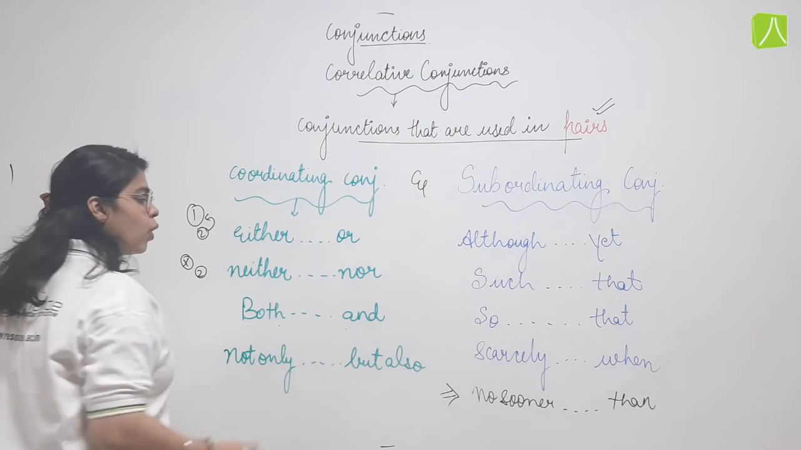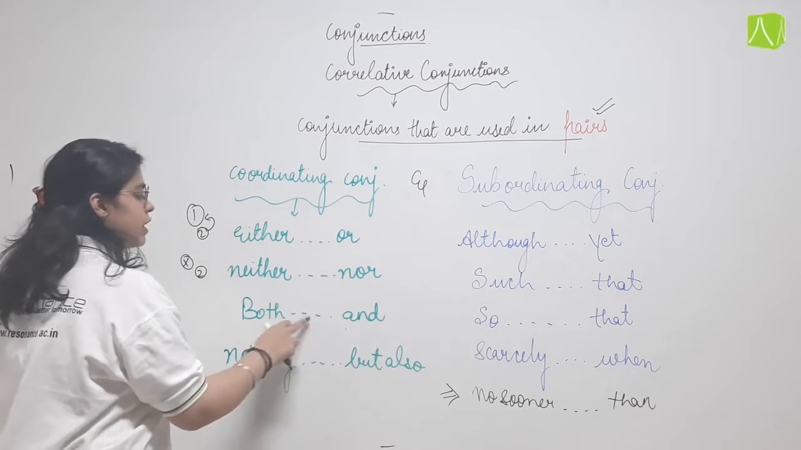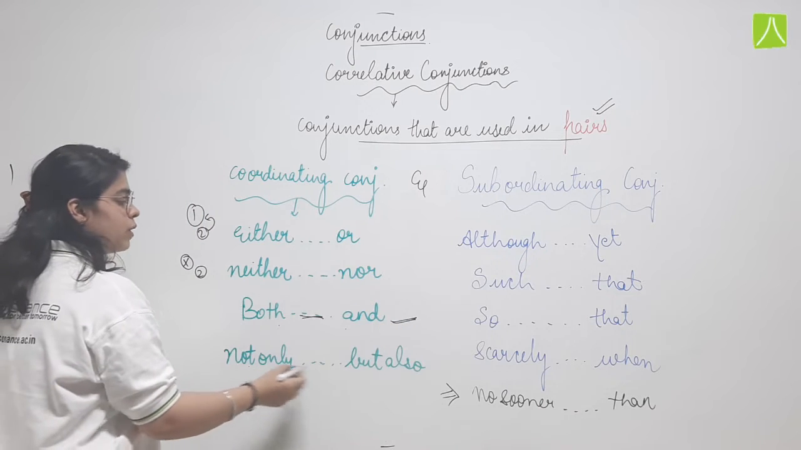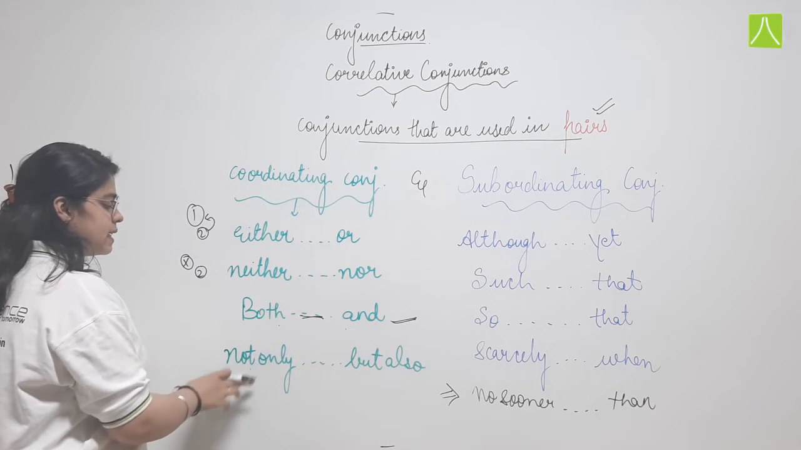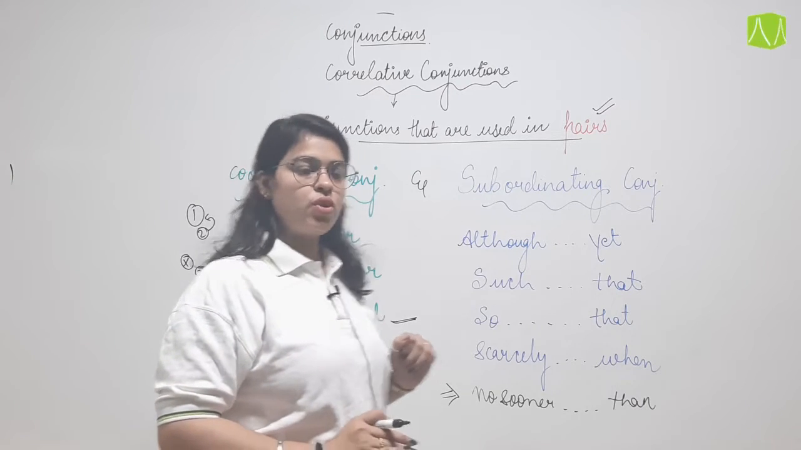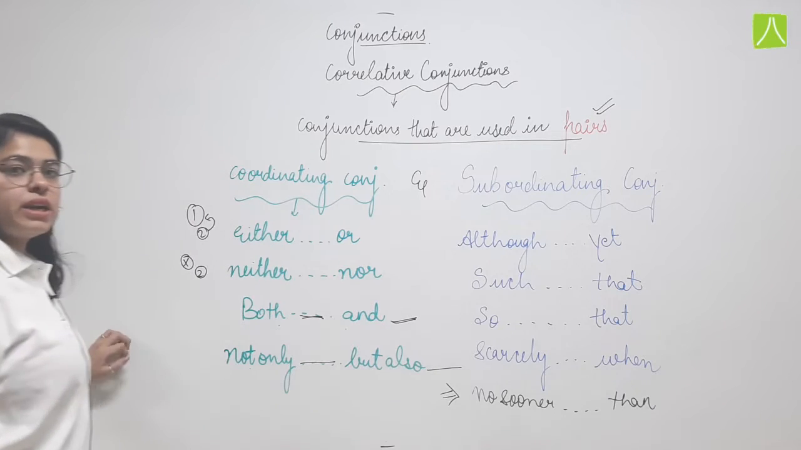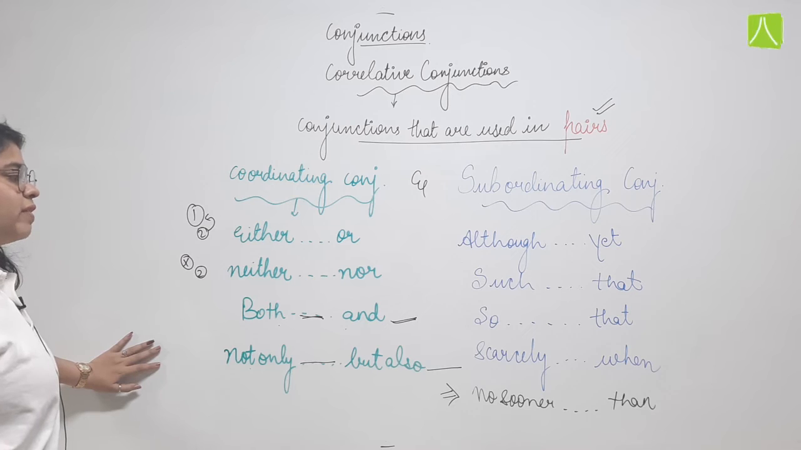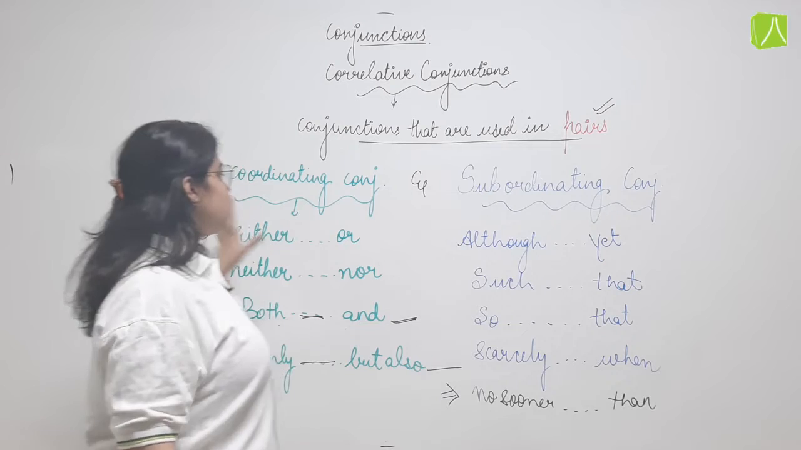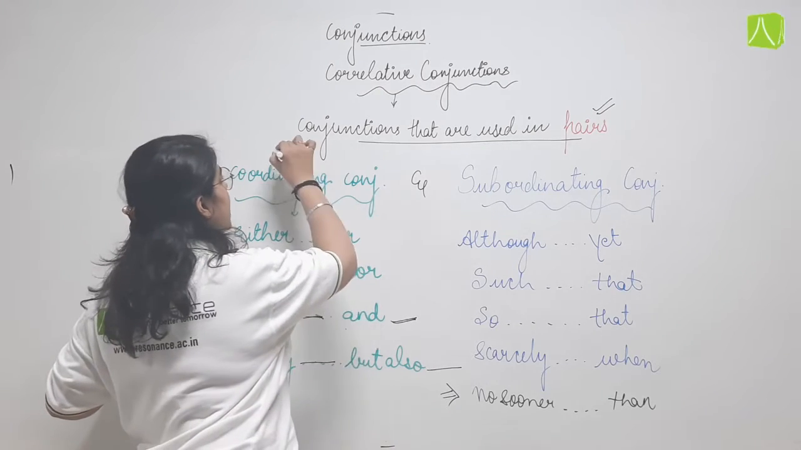Then both he and she are guilty, when we are referring to one noun here and one at the last. Then not only but also: not only he is smart but also he is very clever. So we are referring to two different nouns, or we can say subjects, or we can say traits over here. Then when we come to, these are the subordinating conjunctions that are used in pairs, और इसीलिए ही हम इनको